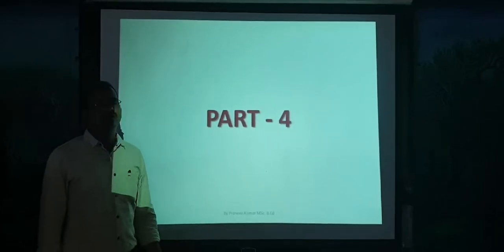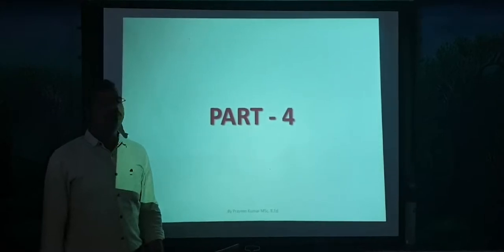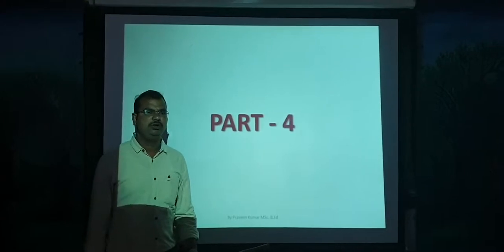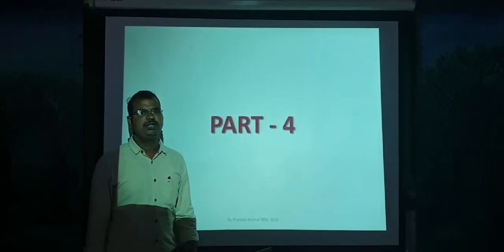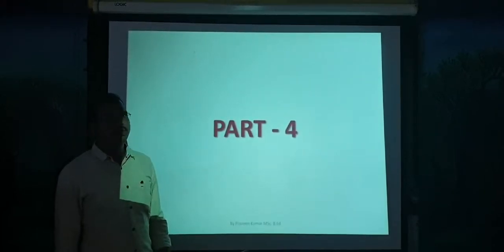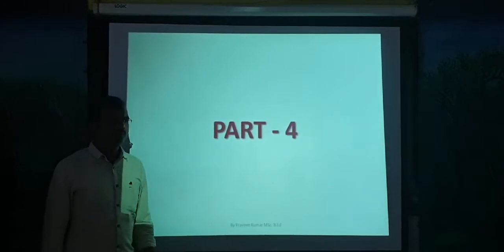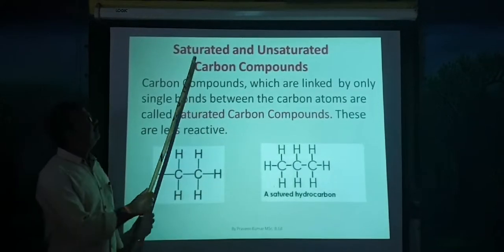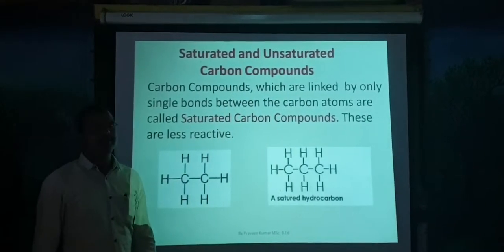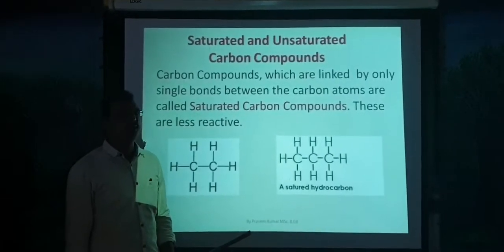Children, yesterday we discussed the versatile nature of carbon, and in that we discussed three important characteristics of carbon: catenation, isomerism and tetravalency. Today's class will discuss the next part of the chapter, part number 4, that is saturated and unsaturated carbon compounds. Very important from the exam point of view. They may ask 1 mark questions or 2 marks questions in the examination.